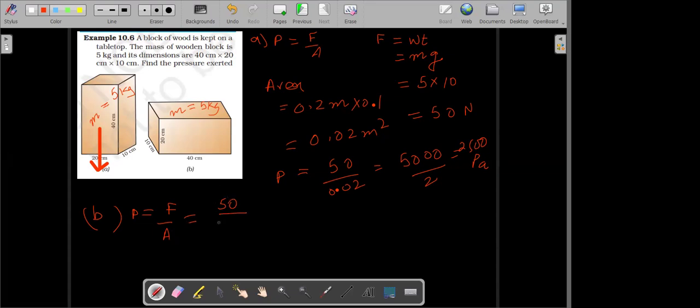Now the area is 0.1 multiplied by 0.4, so 0.04. It is 50 divided by 0.04, which is 5,000 by 4, which is 1,250 pascals. Got it? Yes, sir.